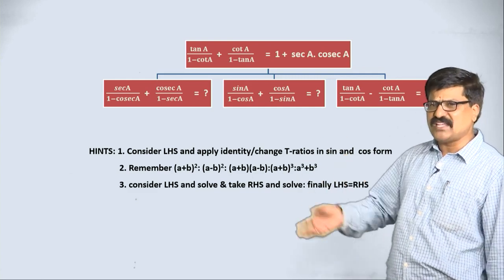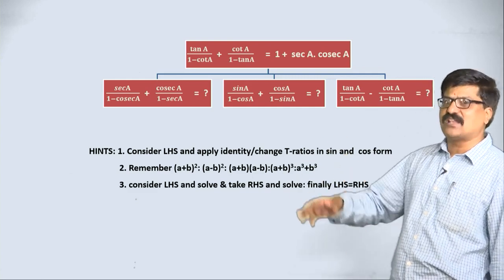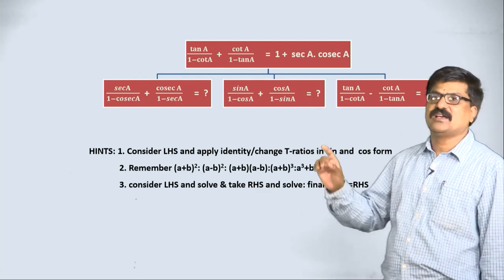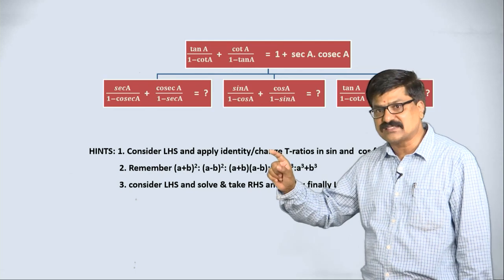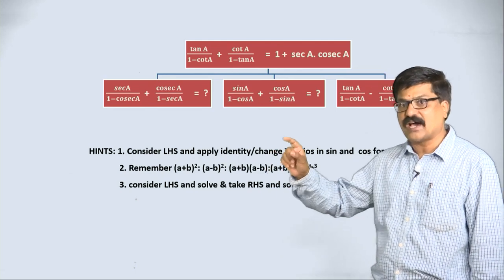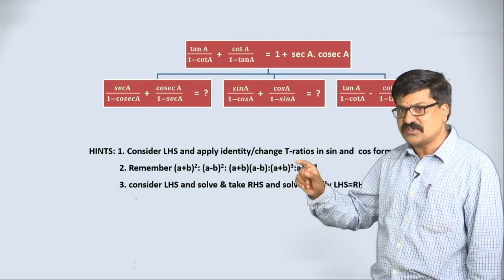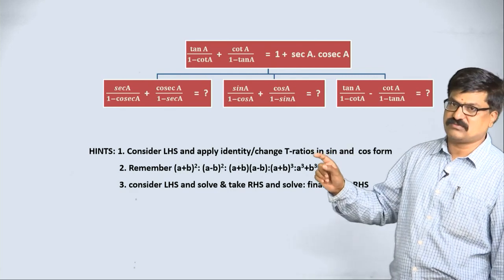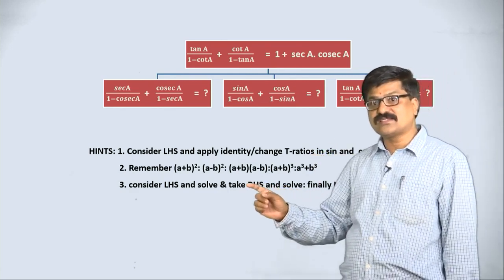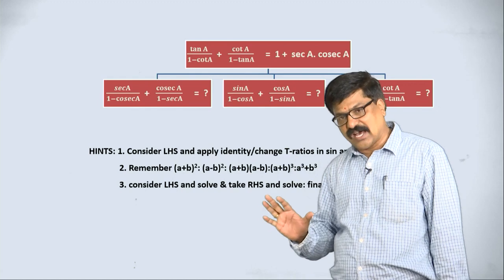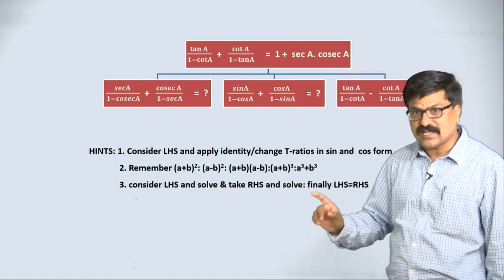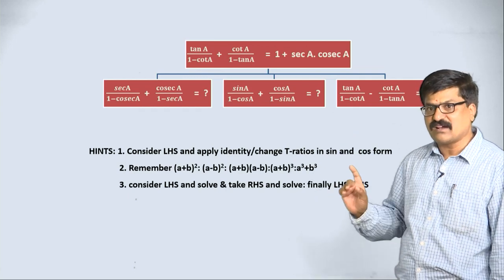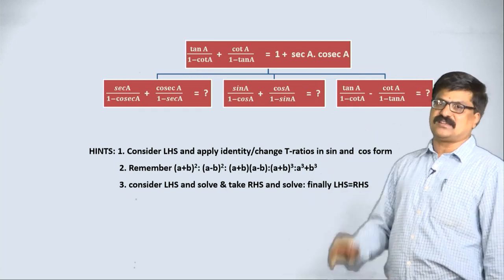See, there are many ways to solve an identity-based problem. I am just showing here, this is one way: take LHS, apply identity and do, or take RHS, apply identity and do, you are getting the other side. Or else take LHS, solve and simplify, call that 1; take RHS, simplify, call that 2; compare 1 and 2, you are getting the result.